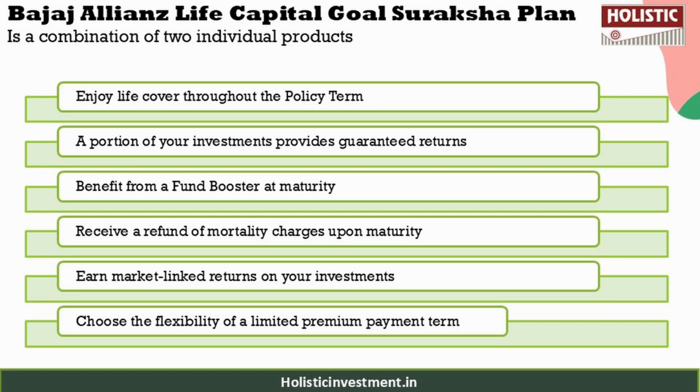Now let us take a look at the features of this policy. You can enjoy life cover throughout the policy term. A portion of your investment provides guaranteed returns, and there are benefits from a fund booster at maturity to enhance your returns. You can also receive a refund of mortality charges upon maturity, and you can earn market linked returns on your investment, and you have the flexibility to choose your limited premium payment term.